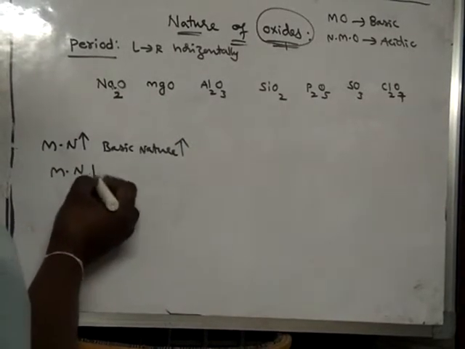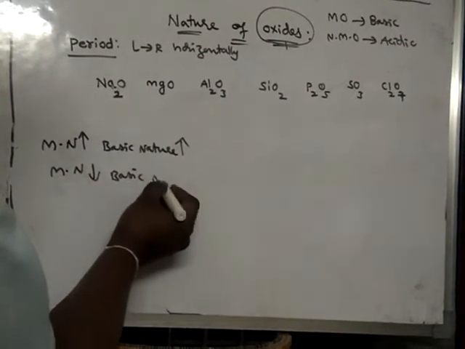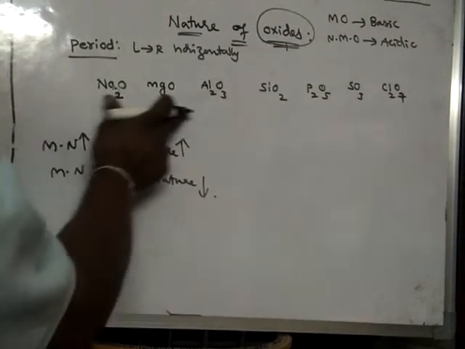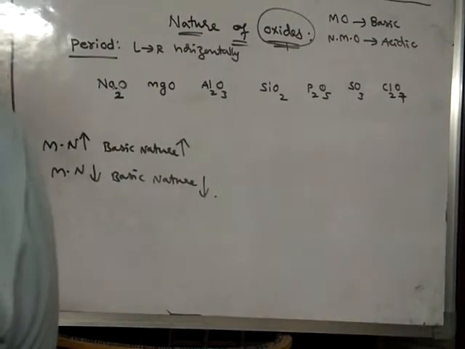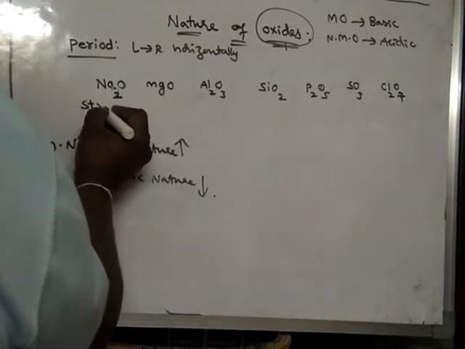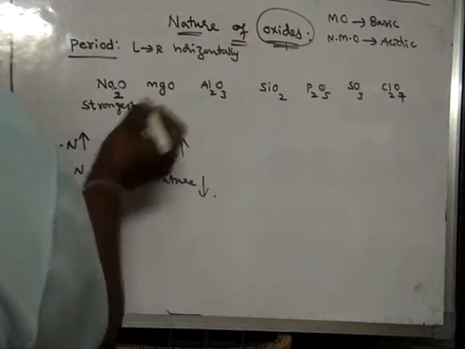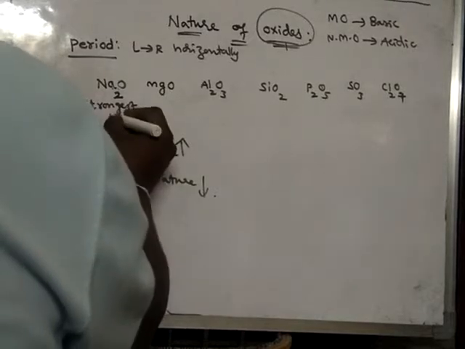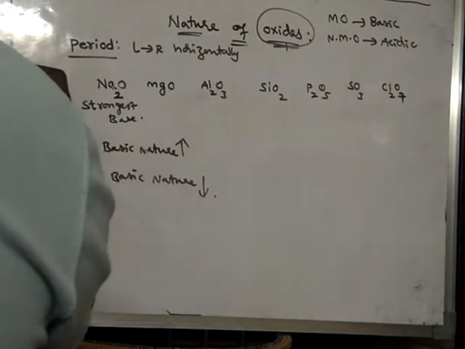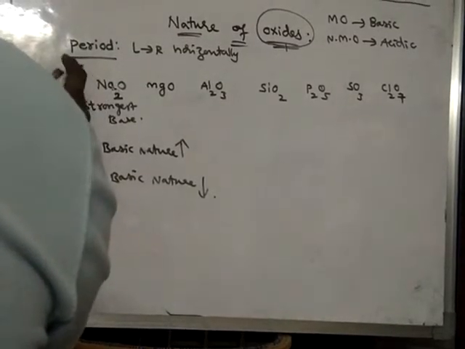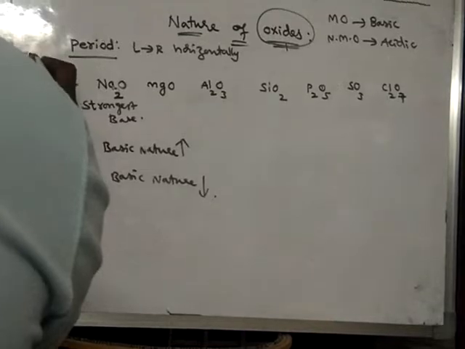When metallic nature decreases, basic nature decreases. Metallic nature always decreases along a period from left to right. So this is the strongest metal oxide, hence it is the strongest base. Which oxide is the strongest base in the third period? These are oxides of third period elements.